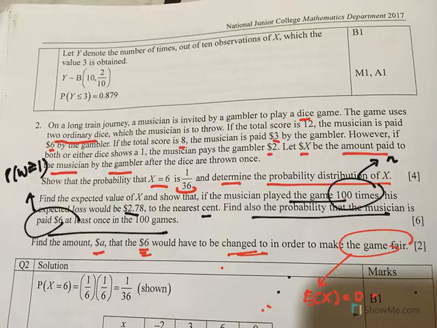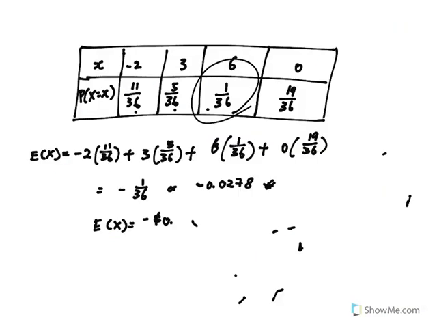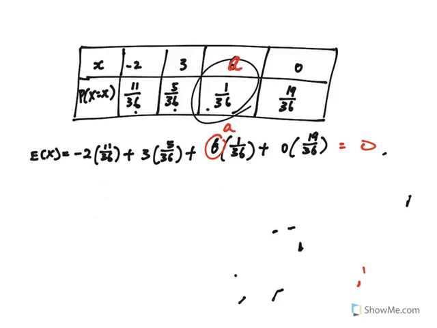If I want the expectation of x to be 0, remember that we were somewhere here. We want to change this 6 to a, such that this will become 0. So this really becomes a question of this 6 having to be changed to a. If we work backwards, if I change this 6 to a, I'm going to get something like negative 2. This mainly works out to be a linear equation in terms of a, and very quickly, a is just equal to 7.